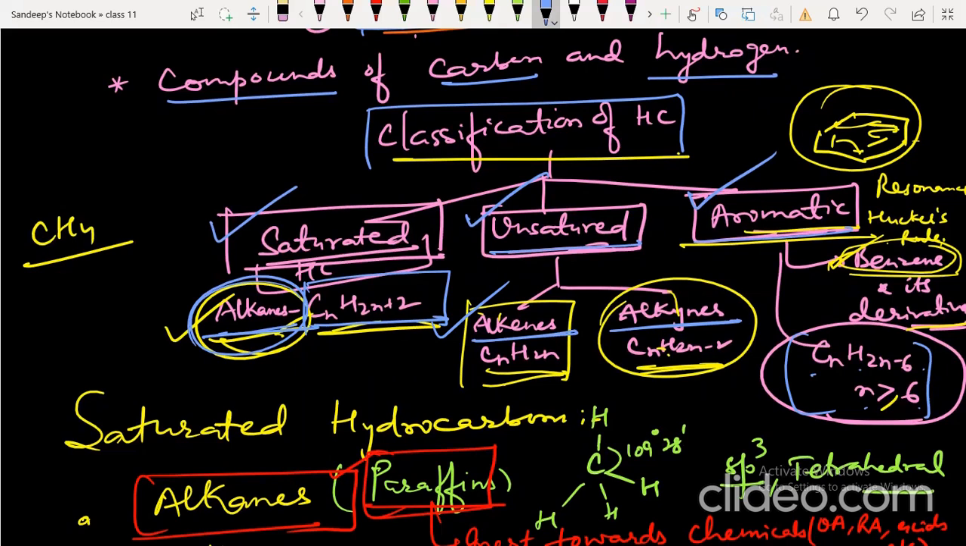Aromatic compounds show resonance, and they obey Huckel's rule of 4n+2 pi electrons. They must be cyclic, planar, conjugated, and obey Huckel's rule of 4n+2 pi electrons. That we will discuss in benzene.